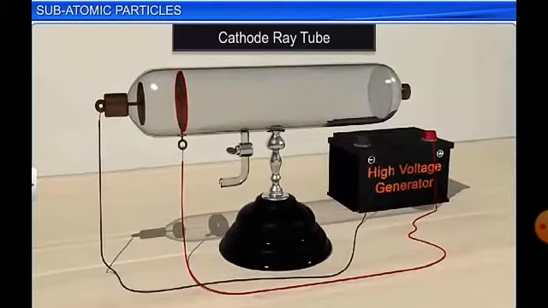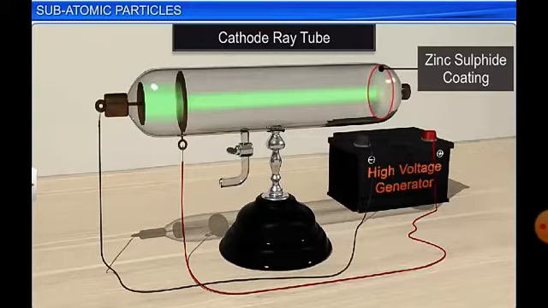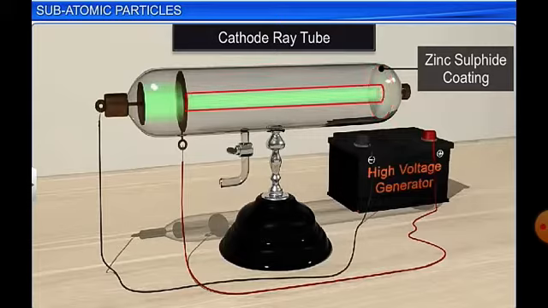Now the experiment was modified by taking a perforated anode, and the backside was coated with zinc sulfide, which is a fluorescent material. When the experiment was done, radiations traveled from cathode to anode and glowing was seen. Spots were obtained on the zinc sulfide coating, which means that these cathode rays travel in a straight line through the perforated hole. And these are made of charged particles as they are attracted towards a positively charged plate.